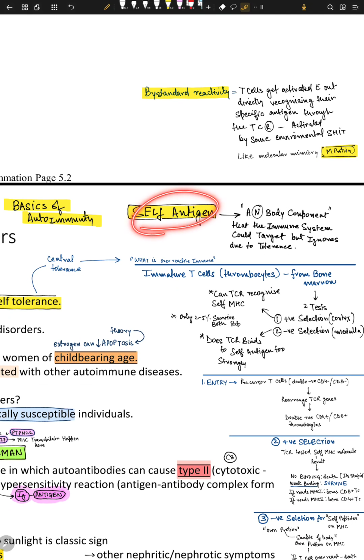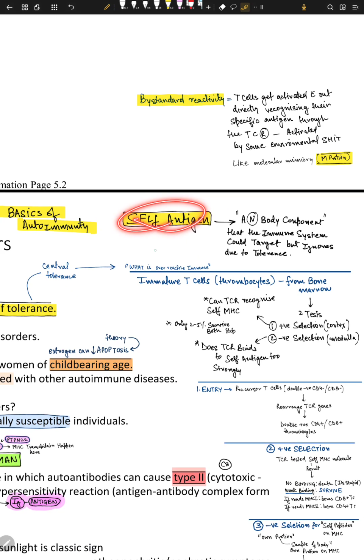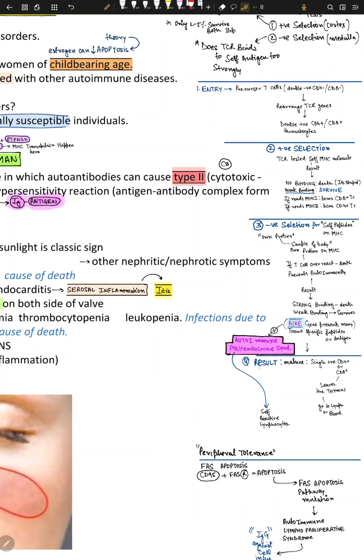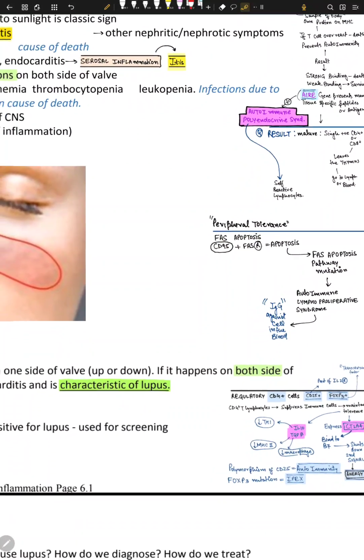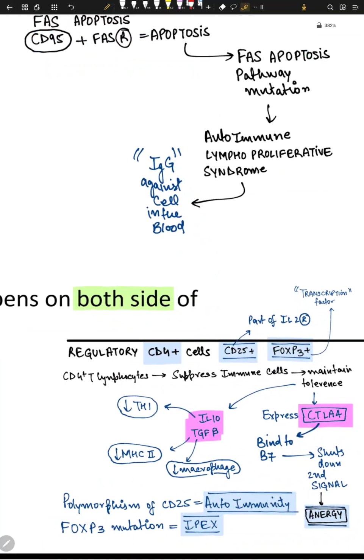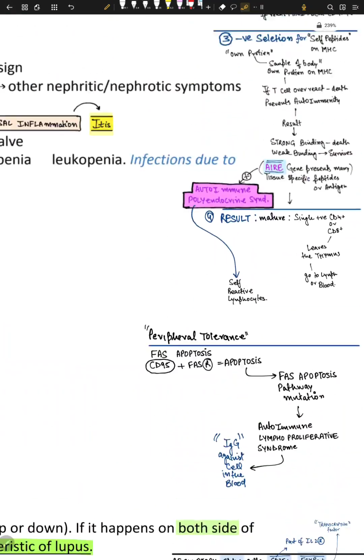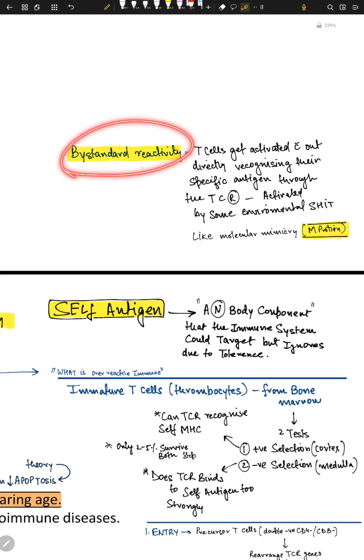So what is a self antigen? The word self antigen means yourself: a normal body component that the immune system could target but ignores due to tolerance. How does it have tolerance? It has gone through positive selection and negative selection. It has gone through something called peripheral tolerance, through the regulatory CD4 system, and there is something called bystander reactivity.